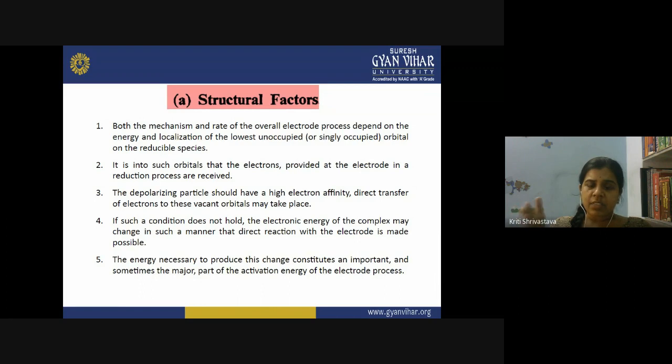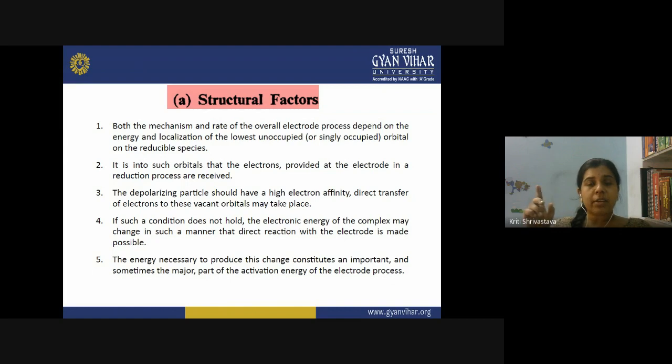If such a condition does not hold, the electronic energy of the complex may change in such a manner that direct reaction with the electrode is made possible. When you are studying complex formation, this was only about the reduction of the metal ion. But what if complex formation is taking place here? Then the electronic energy of the complex will also change, and that will affect the electrode process. When the complex is formed, obviously the LUMO will be changed. The energy of the LUMO will be different, the symmetry of the LUMO will be different, and the electrode process will be changed.